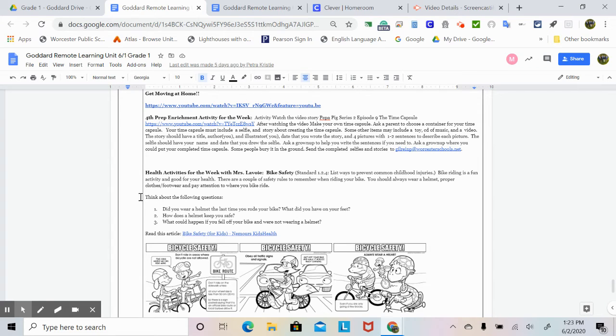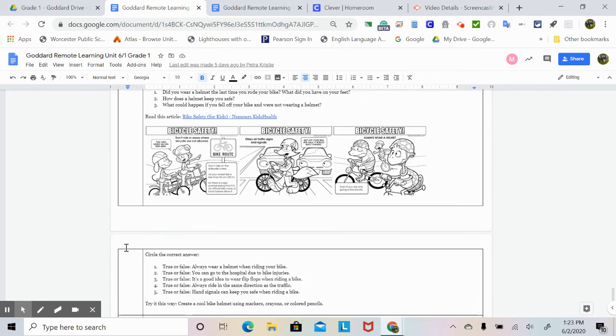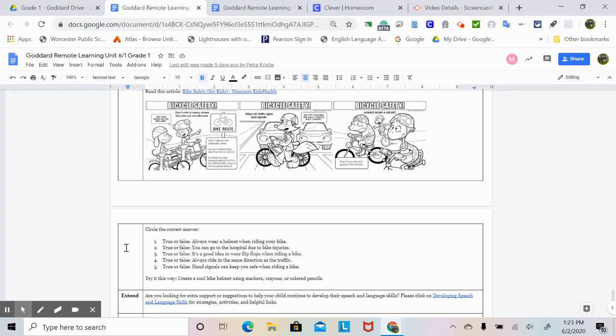Think about the following questions. 1. Did you wear a helmet the last time you rode your bike? What did you have on your feet? 2. How does a helmet keep you safe? 3. What could happen if you fell off your bike and were not wearing a helmet? Read this article, Bike Safety for Kids. Look at these pictures here. Now you're going to circle the correct answer here. These questions are true or false.